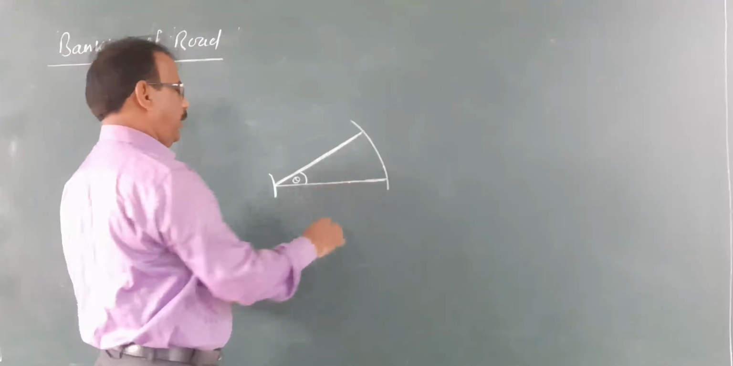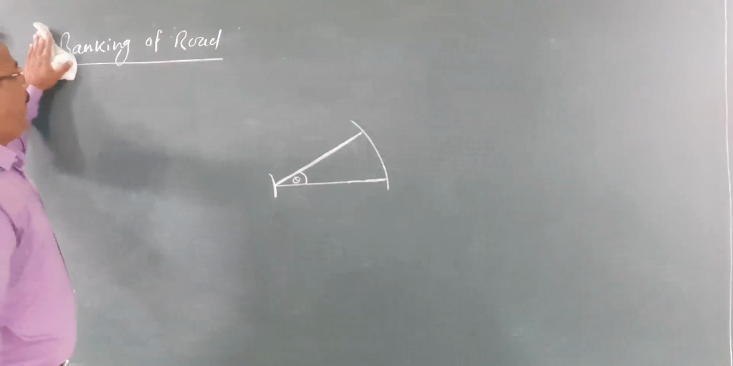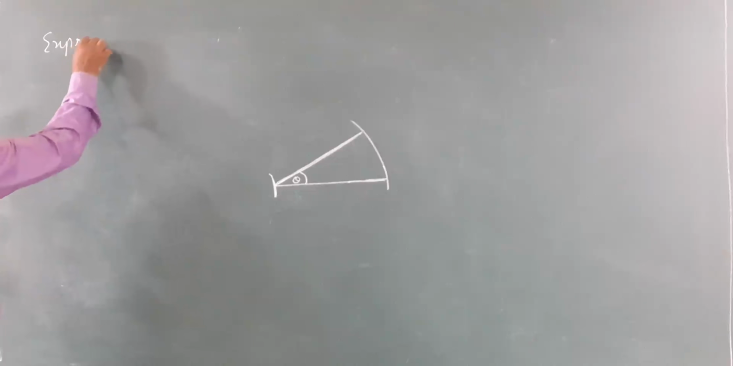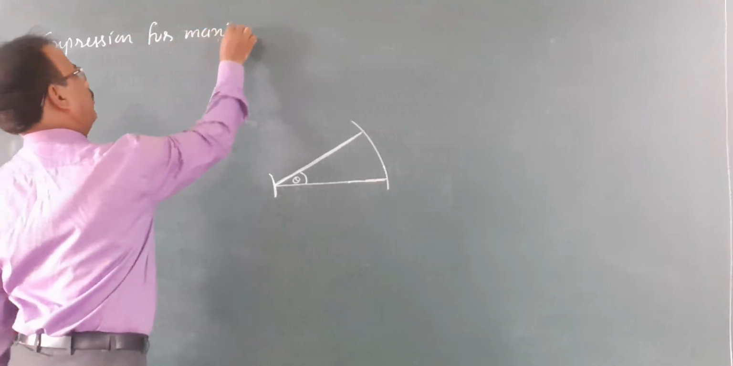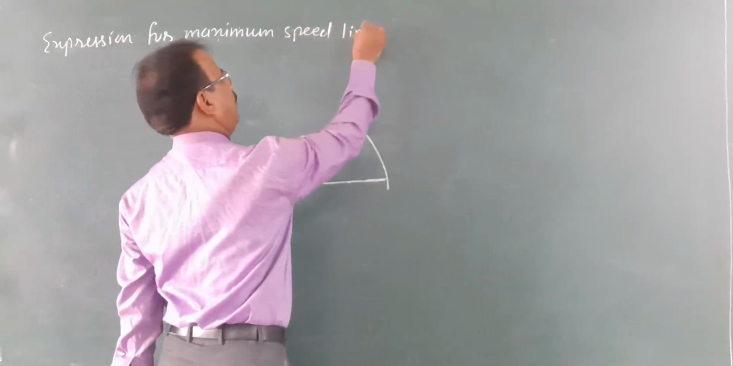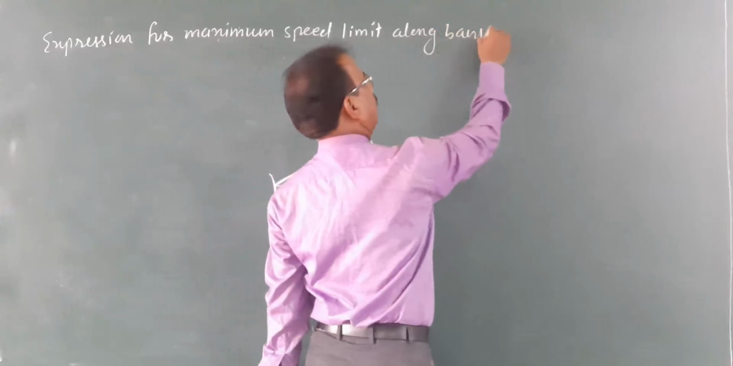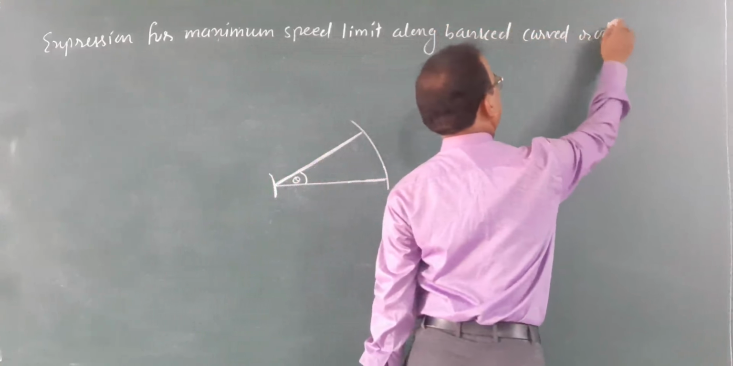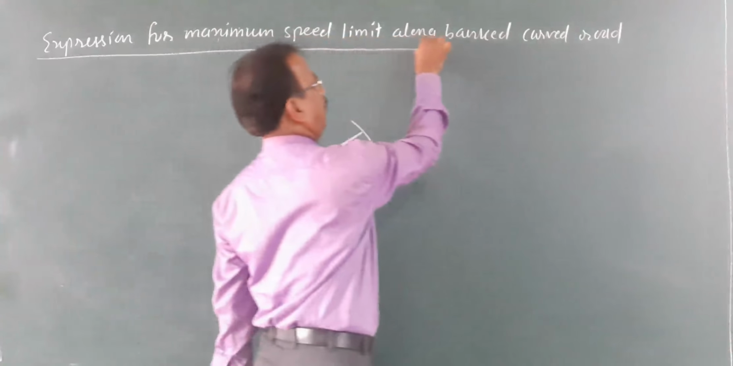Maximum speed limit for a vehicle taking a turn along a banked road. We will derive the expression for the maximum speed limit along a banked curved road.